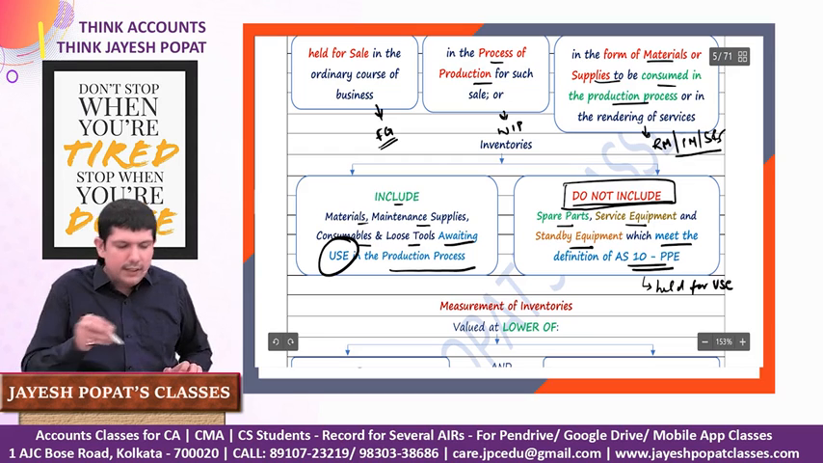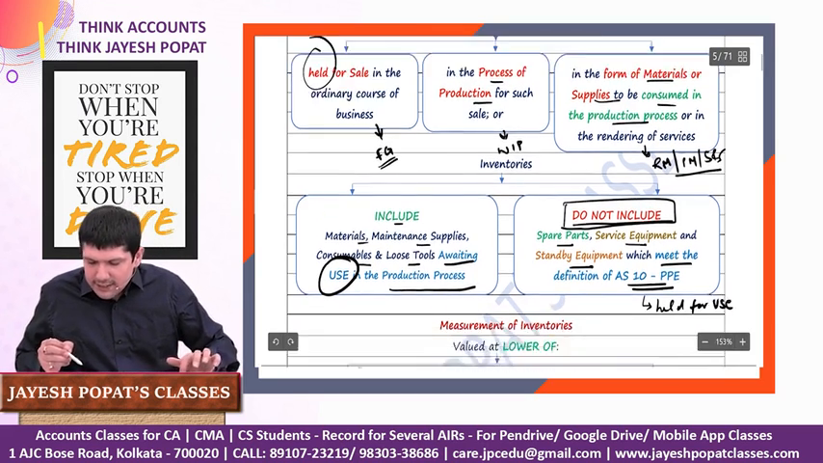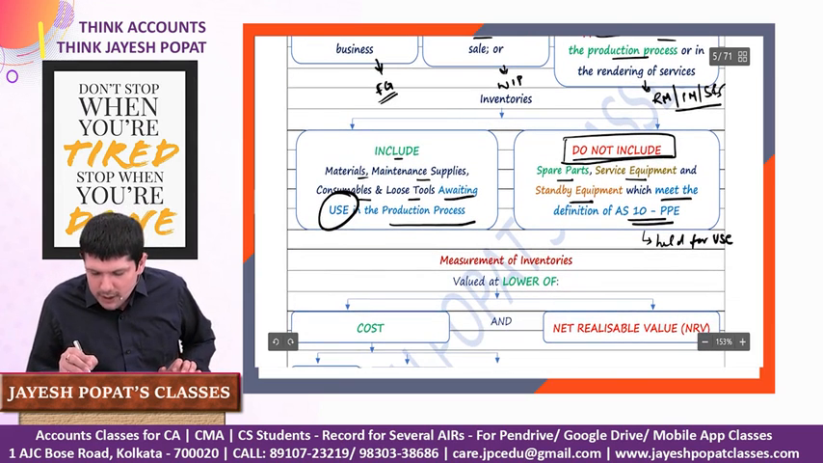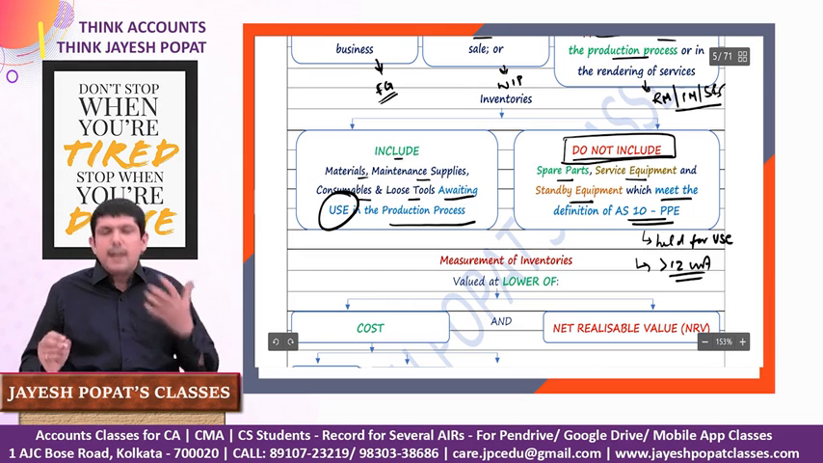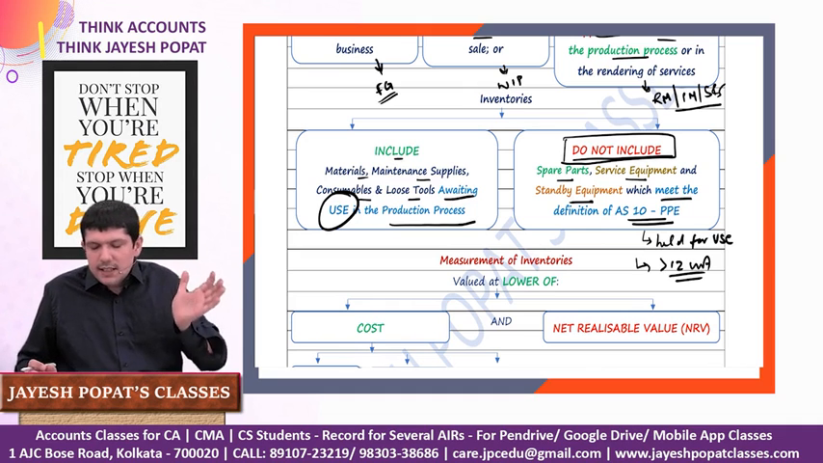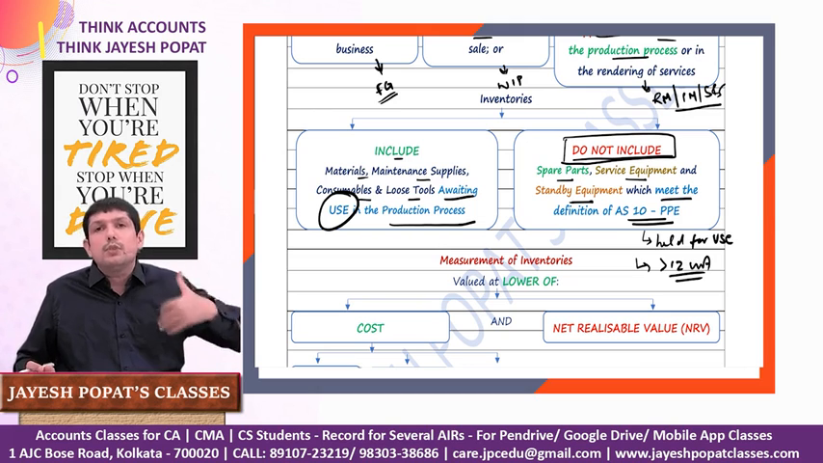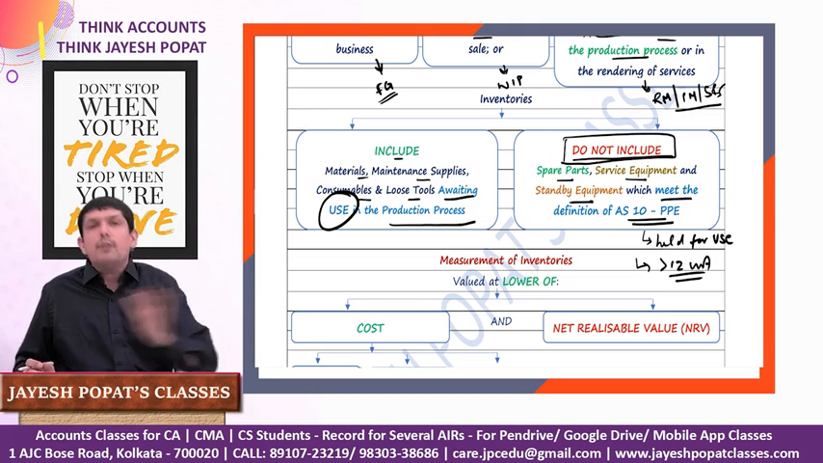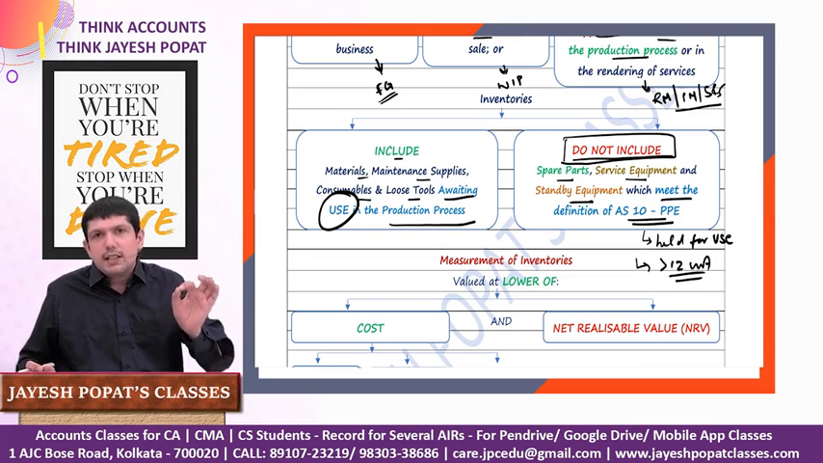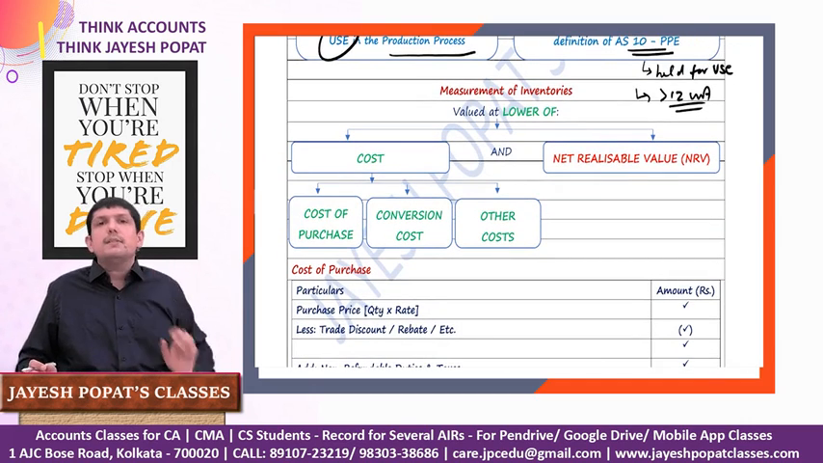We saw that in the definition of inventory it says held for sale. Accounting Standard 10 says it is held for use and it will be used for a period of more than 12 months. So if your spare part, service equipment or standby equipment meets the definition of AS 10, meaning it is held for use in the business and will be used for more than 12 months, then it will not form part of inventory but will qualify as PPE as per Accounting Standard 10.